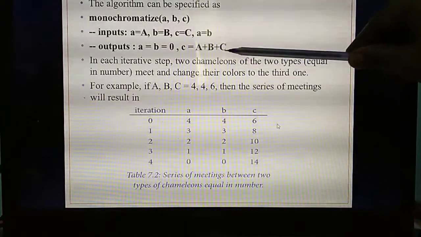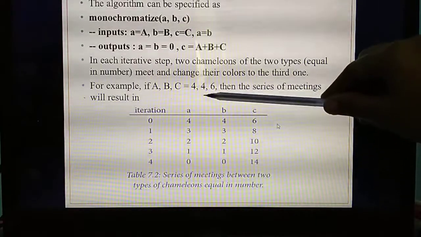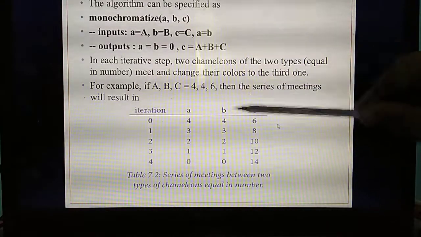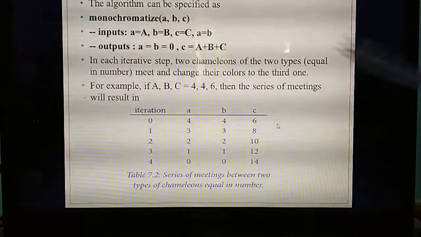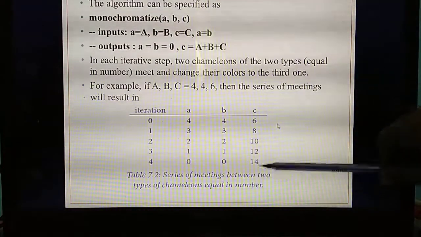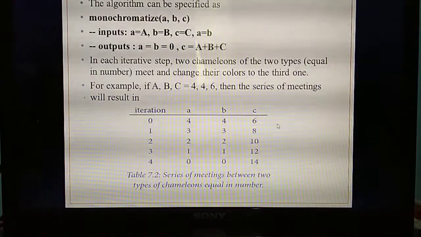A plus B plus C. So A plus B plus C means what answer will you get? 4 plus 4 plus 8. 8 plus 6, 14. Understand? So at the last step, all the chamlans are displayed in the third type, third color. Understand? Very, very important question.